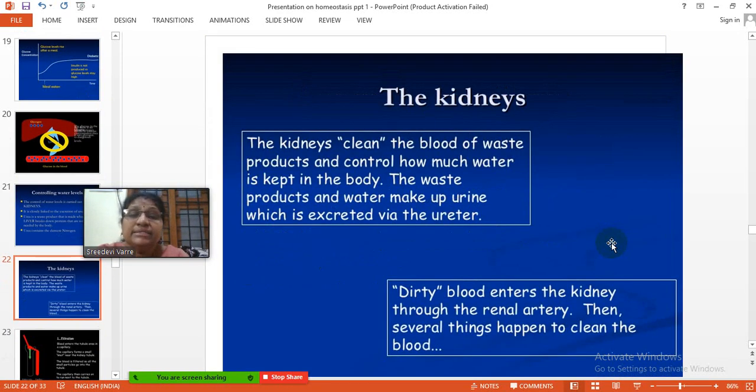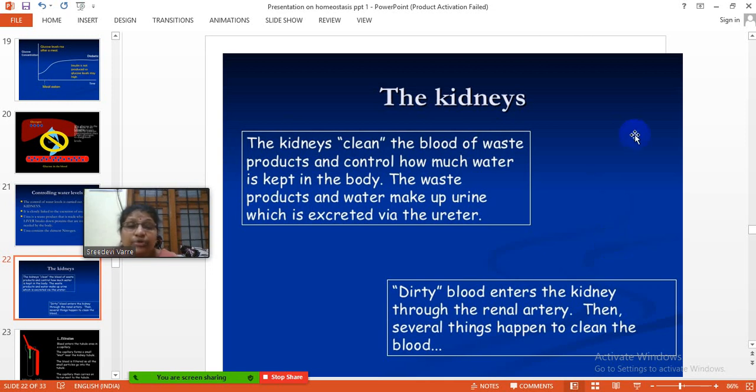The kidneys clean the blood of waste products and control how much water is kept in the body. The waste products and water make up urine, which is excreted via the ureter. So the kidneys function in both ways. They have to eliminate the waste products from the blood and retain water in the body.